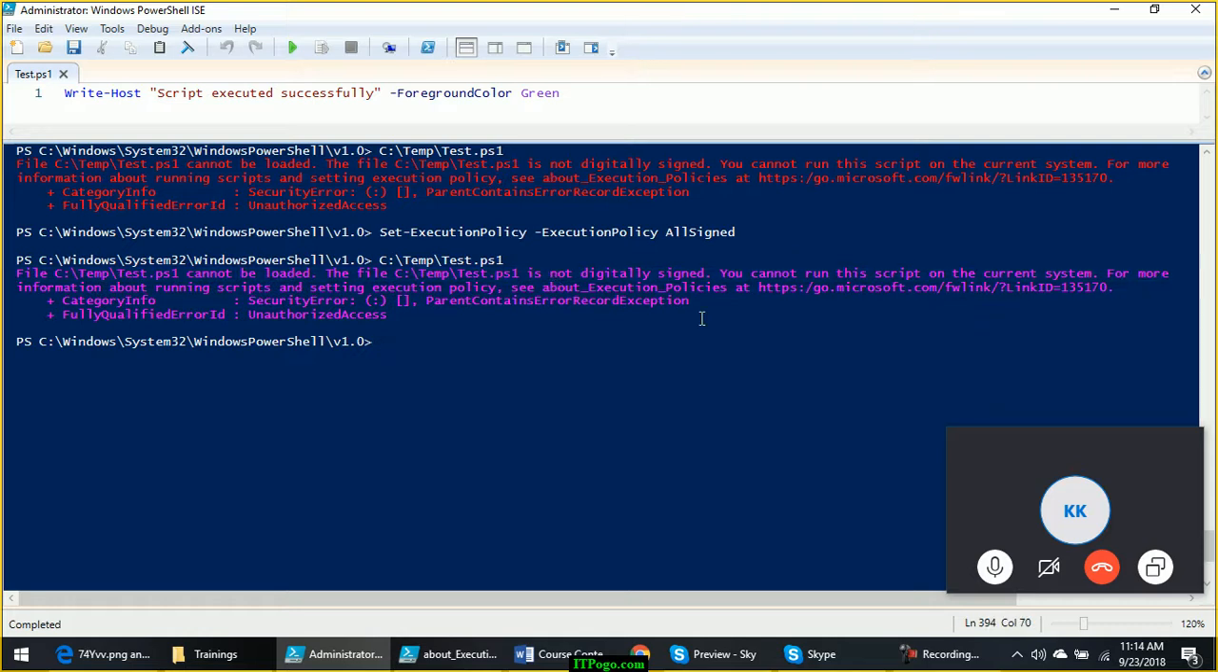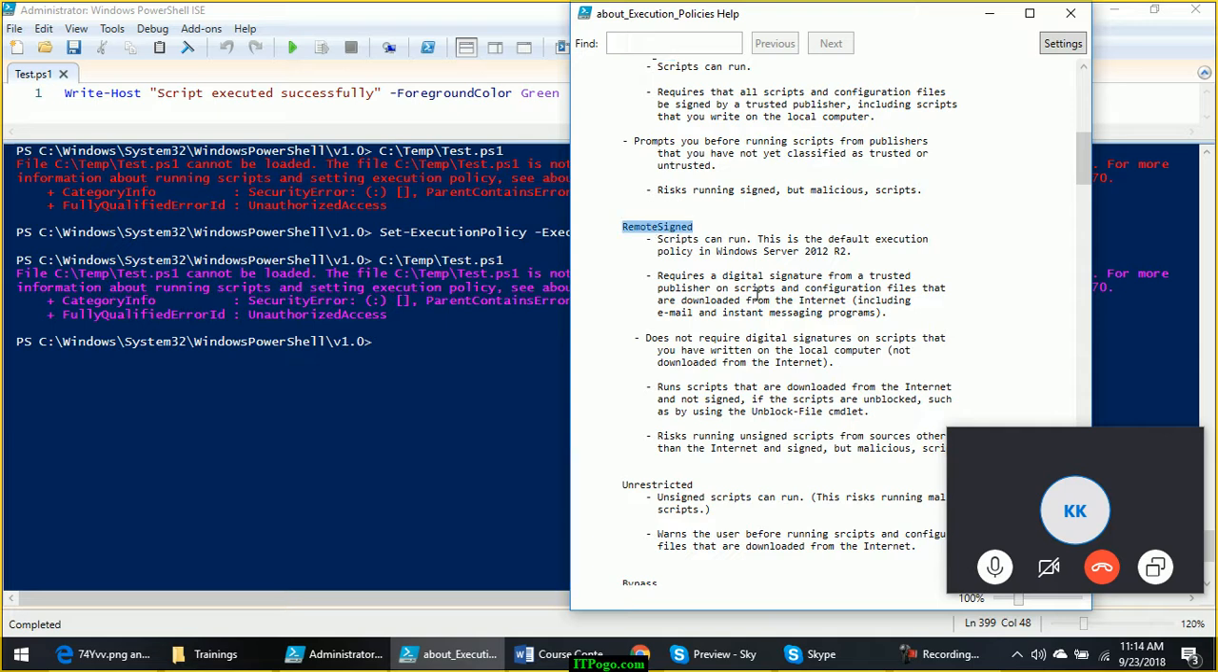So the error says it is not digitally signed because the execution policy is set to AllSigned. You cannot run this script on the current system because it is not digitally signed. You can run only digitally signed scripts now. This is the policy which will allow only the scripts which are digitally signed. If you don't have a code signing certificate, you can write scripts but you cannot run scripts. This is not a good idea, right? Then what is the next policy?